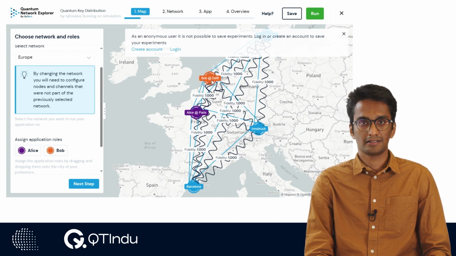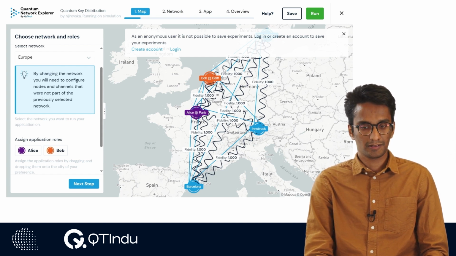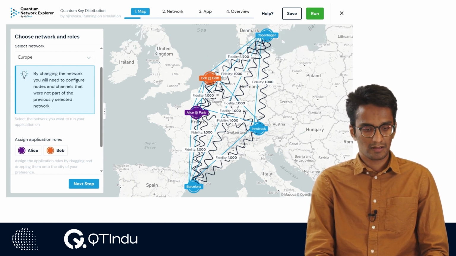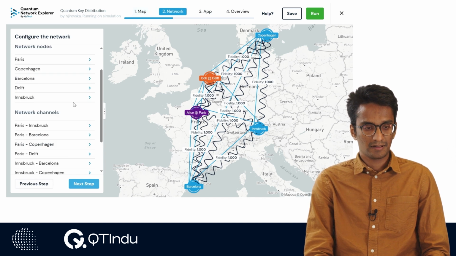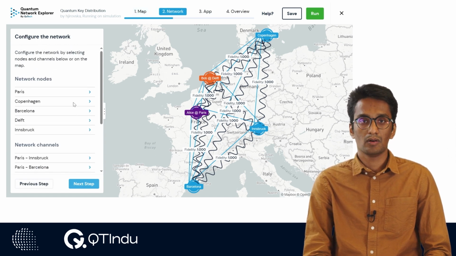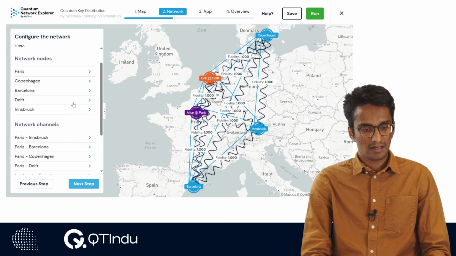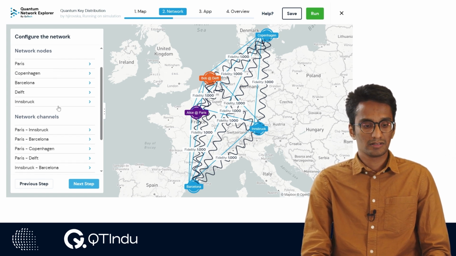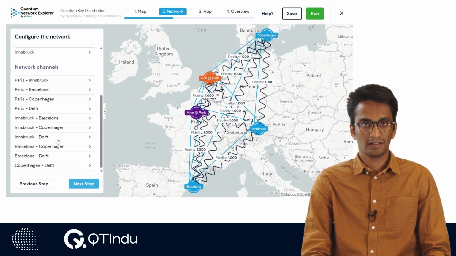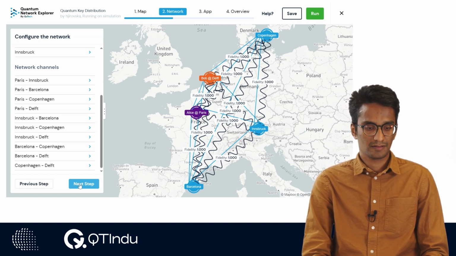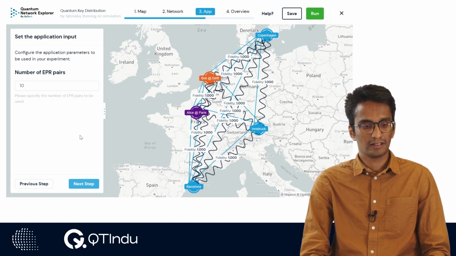You can do that by just dragging and dropping the roles specified. As a next step, we can see how we can configure the networks. Not only can we configure the nodes, but also different properties of the channels present in this network. I'm going to set it as default and then go ahead to the next step.